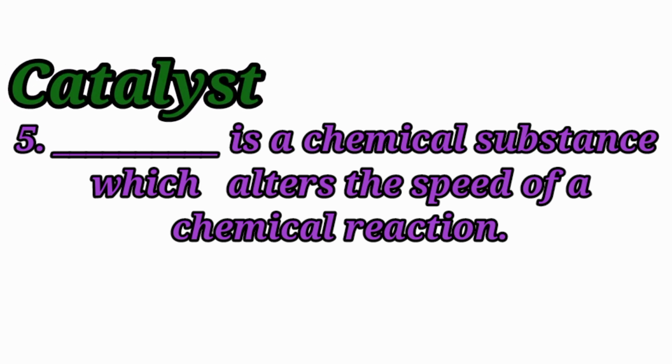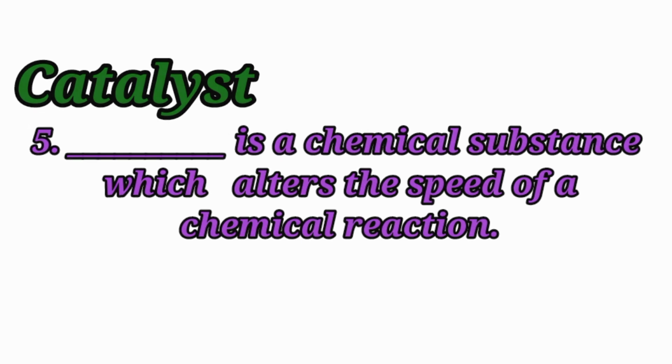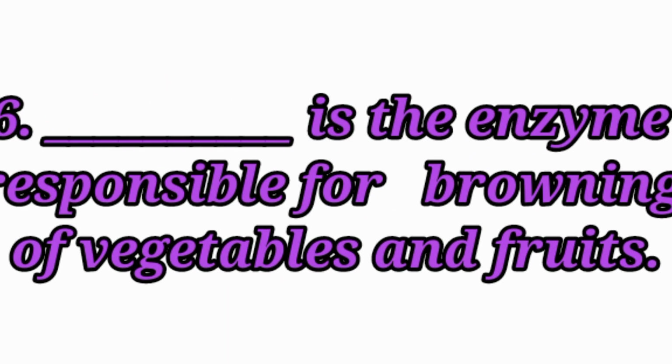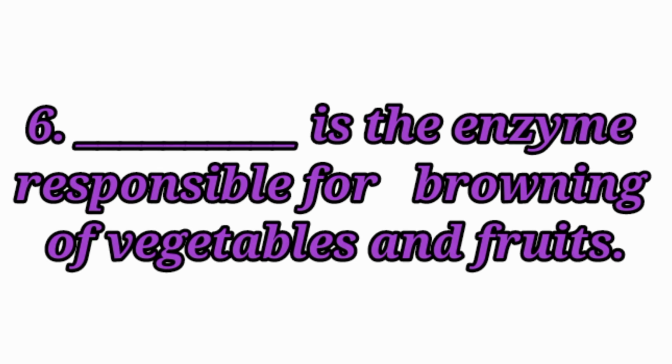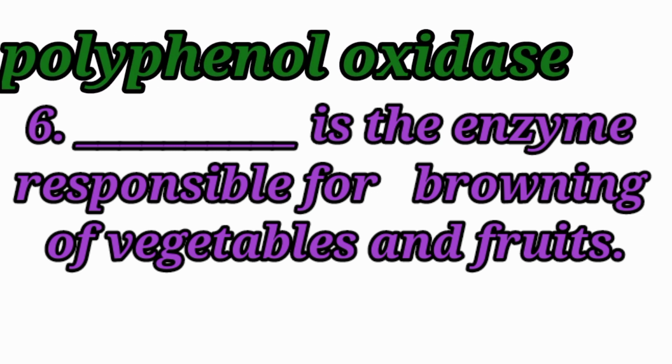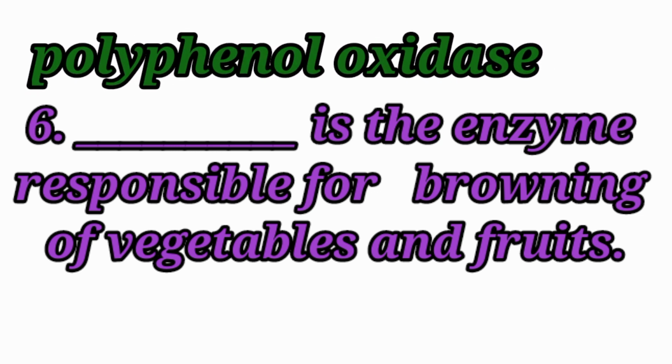Catalyst is a chemical substance which alters the speed of a chemical reaction. Sixth question. Dash is the enzyme responsible for browning of vegetables and fruits. Answer: polyphenol oxidase. Polyphenol oxidase is the enzyme responsible for browning of vegetables and fruits.